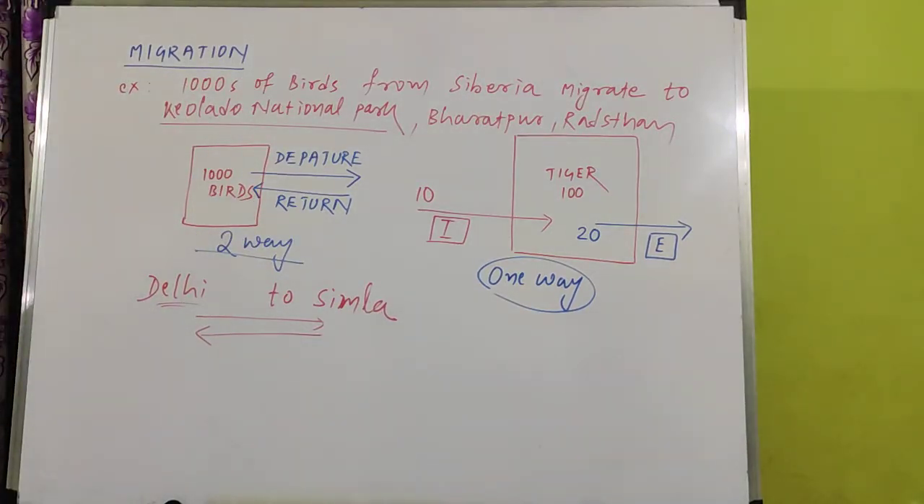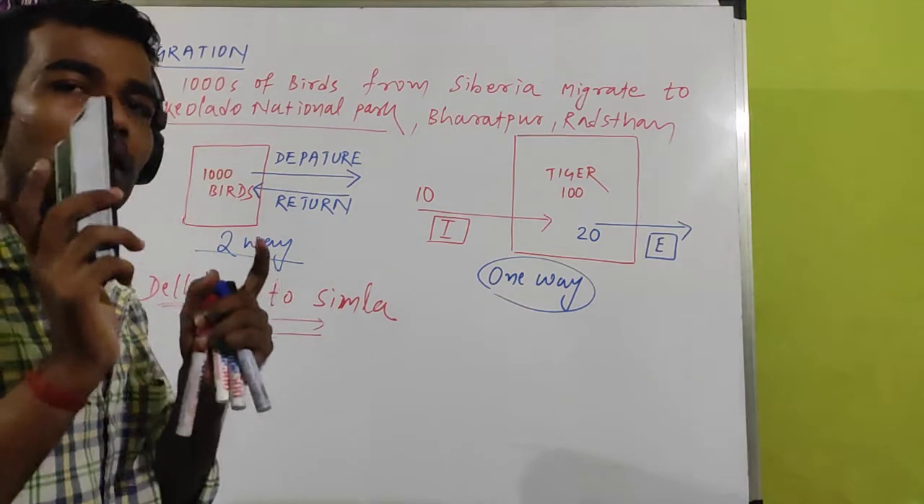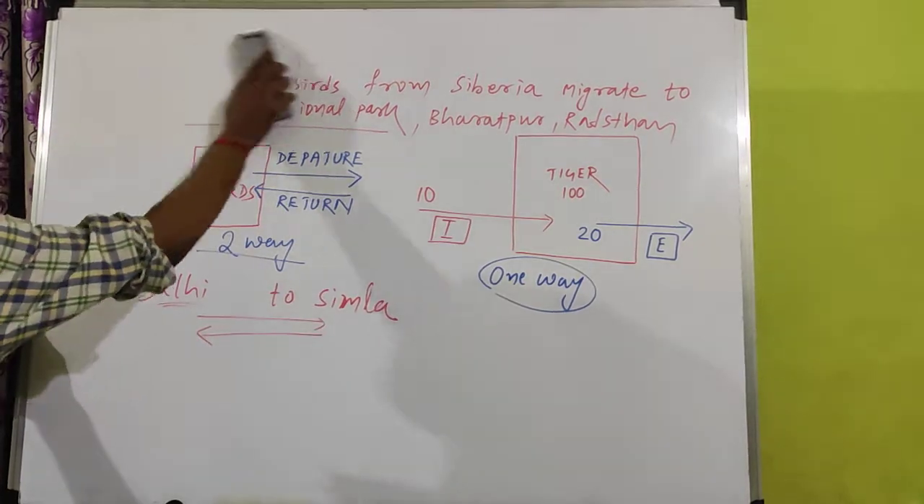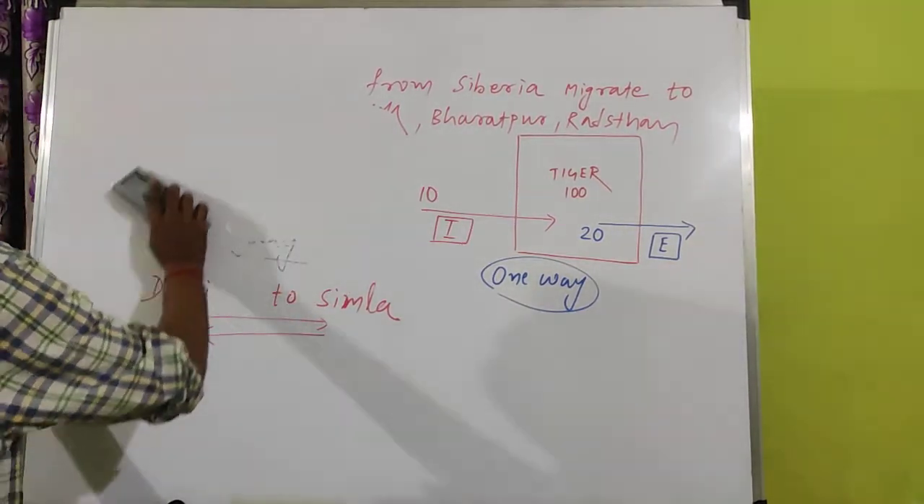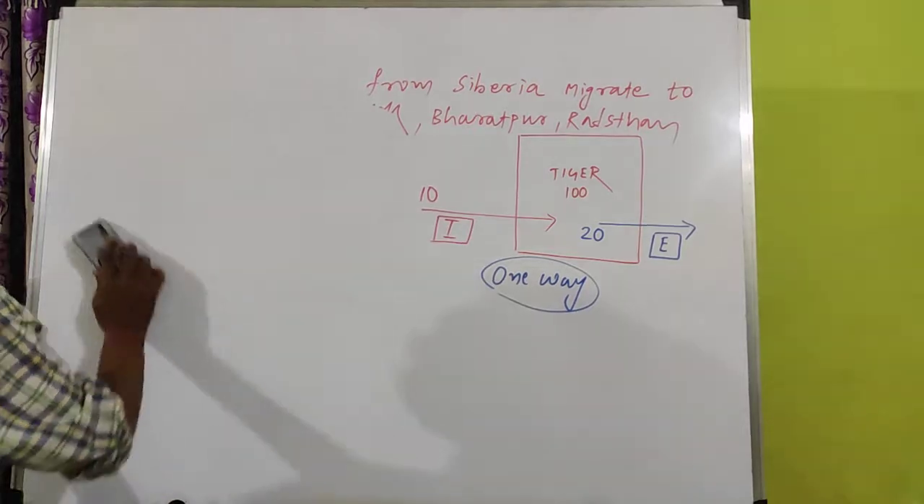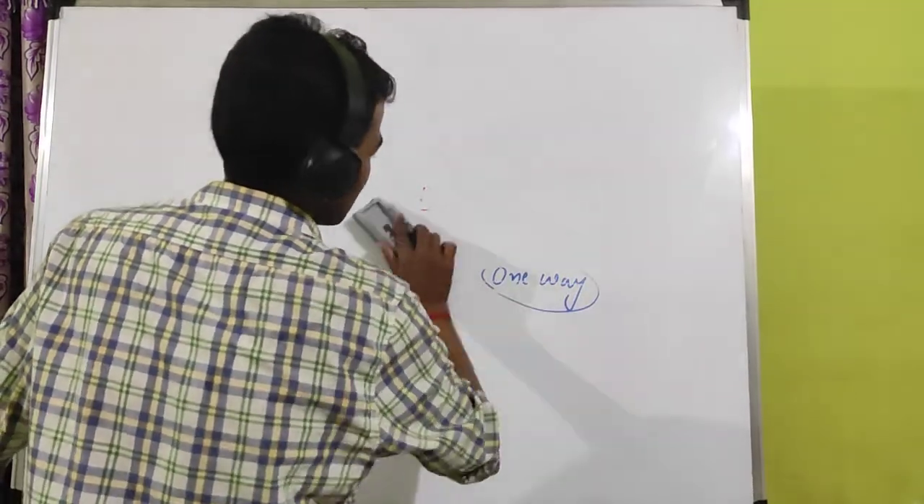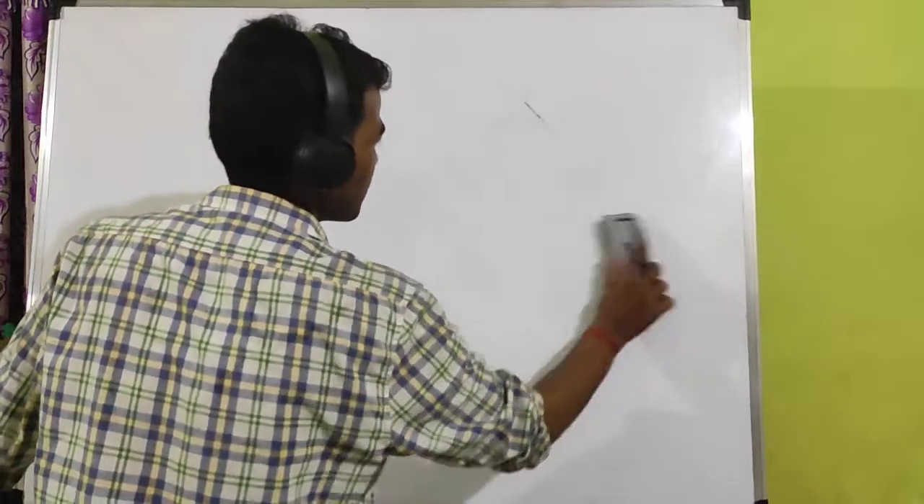With this, we have completed migration. Now we'll move towards our next important part, that is birth rate and death rate. Listen carefully. At the end, we have to compare all. So one by one, keep all the concepts in your mind.